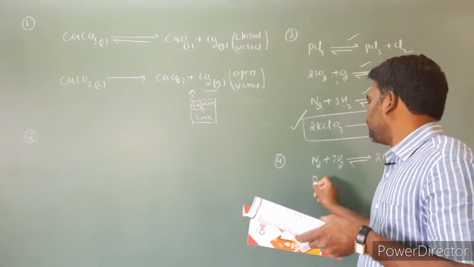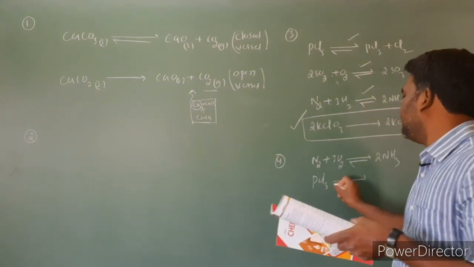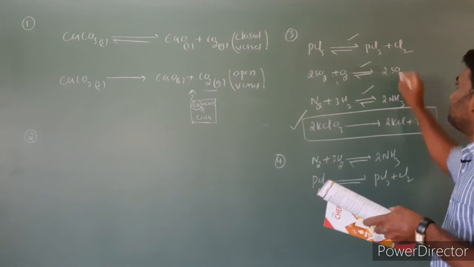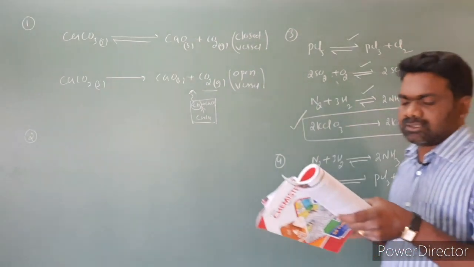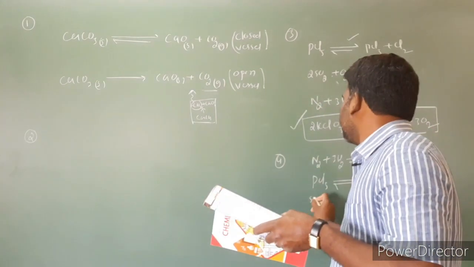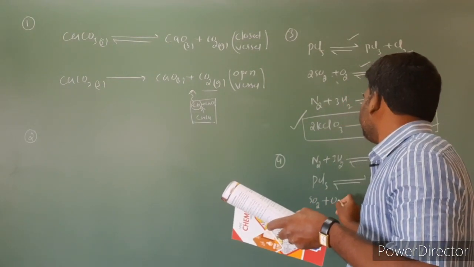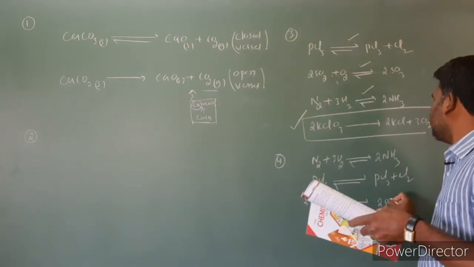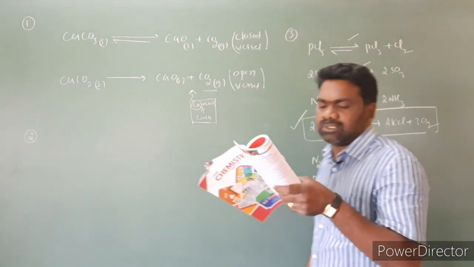PCl5 upon thermal decomposition will produce PCl3 plus Cl2. Next, look at the third option, SO3 from SO2 and O2. 2SO2 plus O2 gives rise to 2SO3. This is also a reversible reaction.